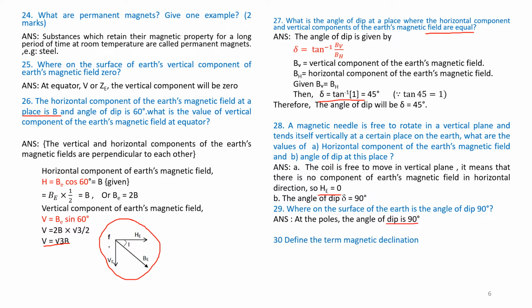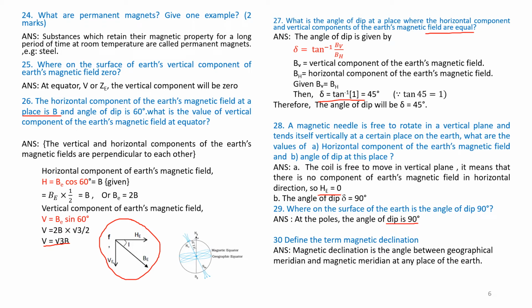Question number 30. Define the term magnetic declination. Magnetic declination is the angle between geographical meridian and magnetic meridian at a place of the earth. So, magnetic declination at any place is the angle between the geographical meridian and magnetic meridian.